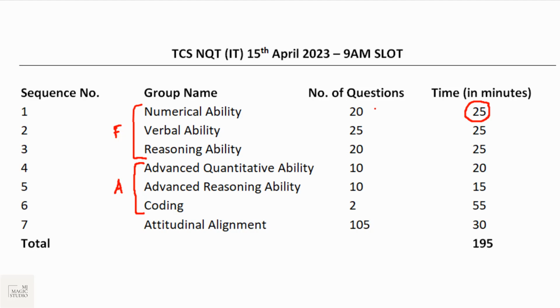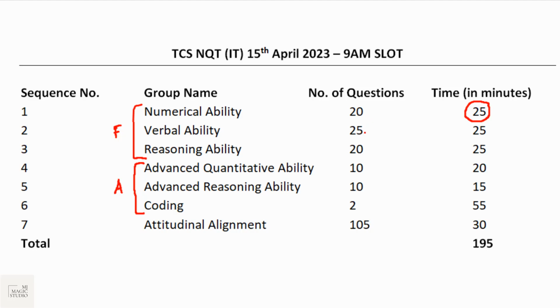As soon as the 60 seconds are over, that screen will disappear and question number 2 will appear on your screen again with a new timer. So you need to take care of this. We need to be quick in reading and solving. And if for some reason you are saving a few seconds on answering that particular question, don't hurry, let the timer go off and the new question will be on your screen. That means you cannot revisit a question which you have already answered. You will not be able to go back to old questions. So this 25 minutes is irrelevant. Each question will come with its specific timing, so you need to answer within that.